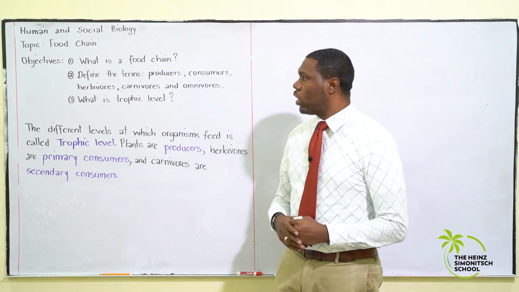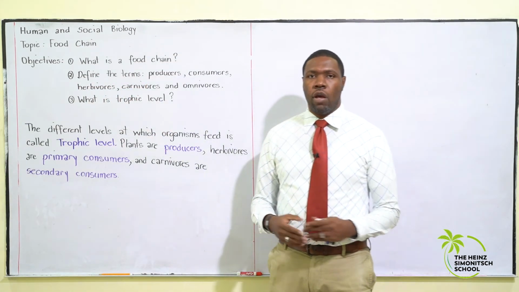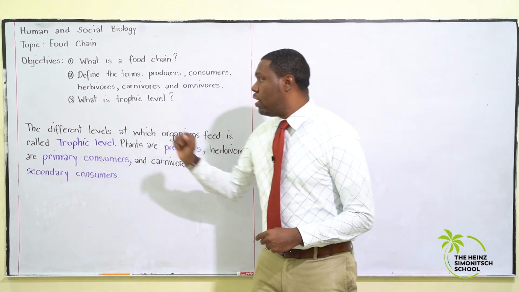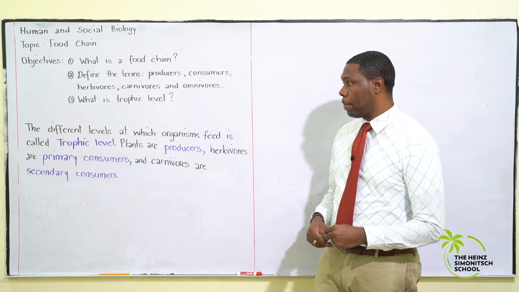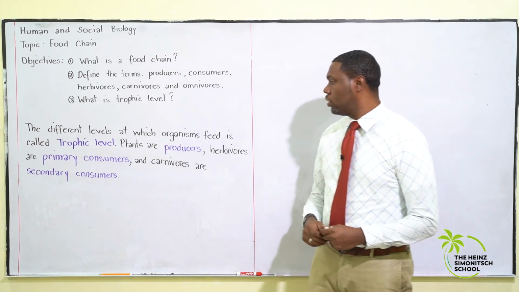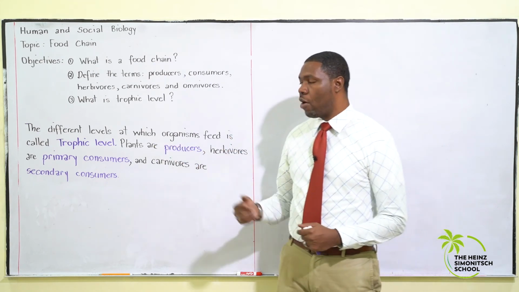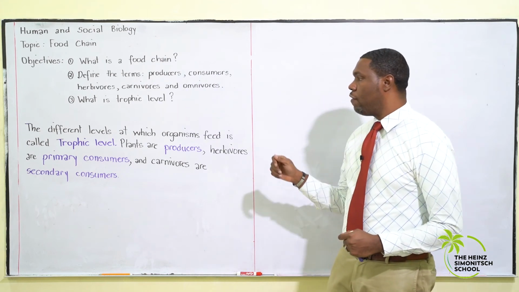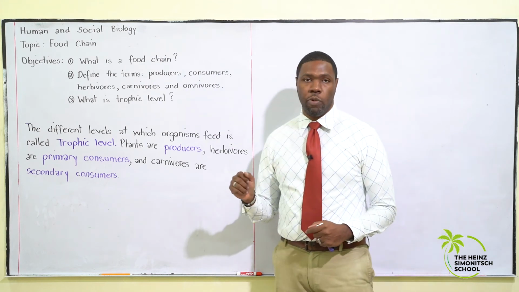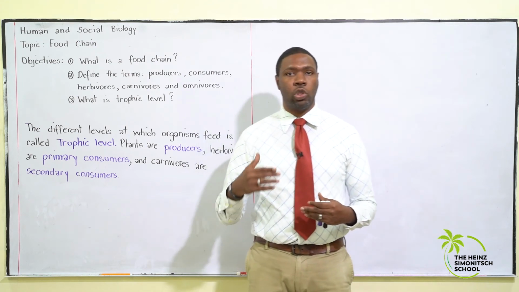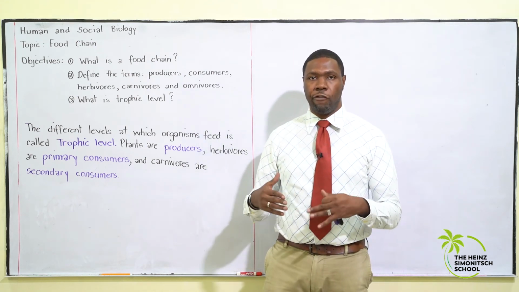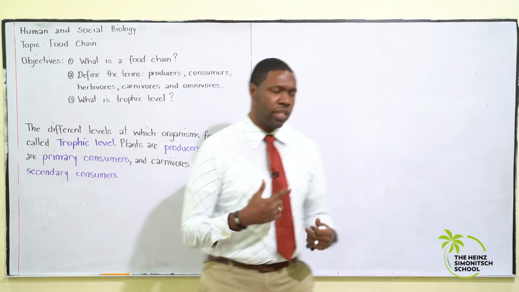So let's look at what is trophic level. Now, trophic level, the different levels at which organisms feed is called trophic level. Plants are producers, herbivores are primary consumers, and carnivores are secondary consumers. Now, it's important to note that omnivores will feed at 2 or more different trophic levels. All right, so let's write that.